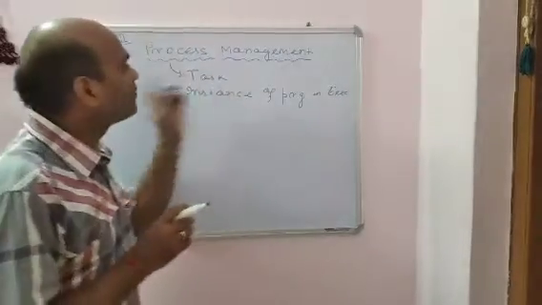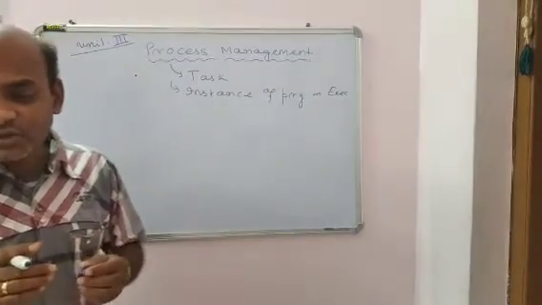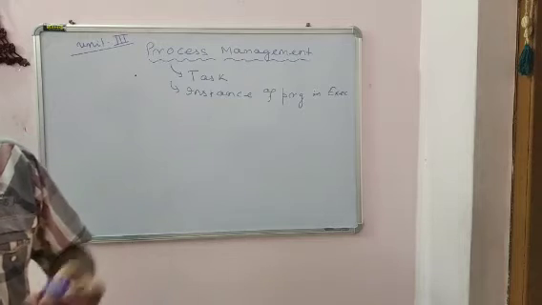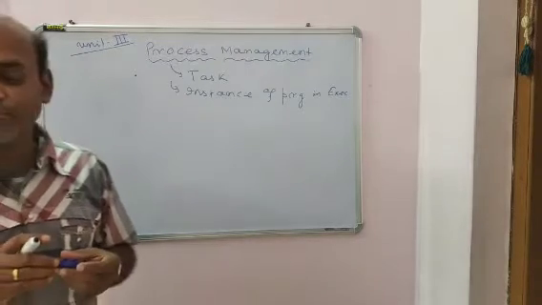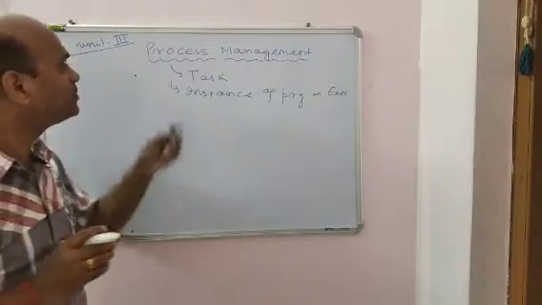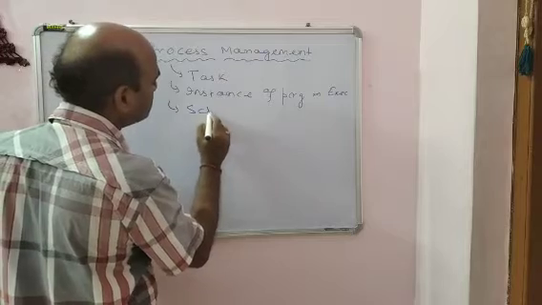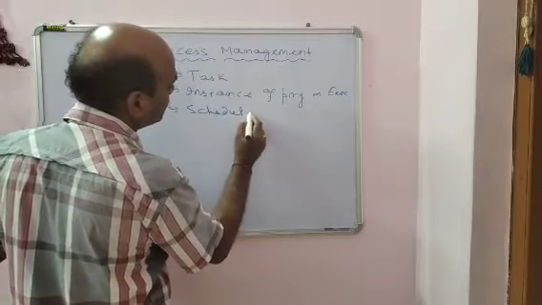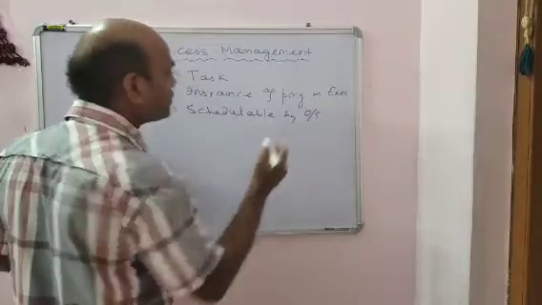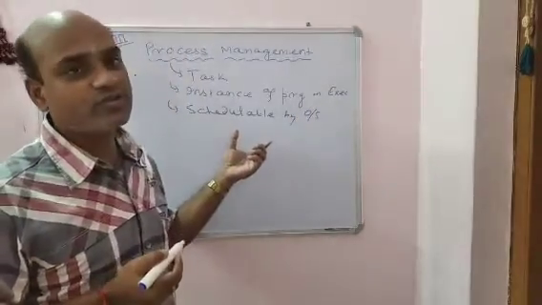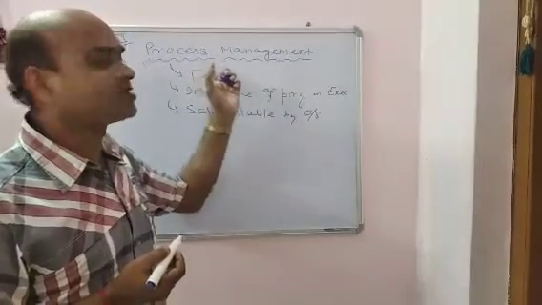So it is an important function of the operating system. It is the smallest unit of work individually schedulable by the operating system. So this process is schedulable by the operating system, where there is a scheduler to schedule all processes.